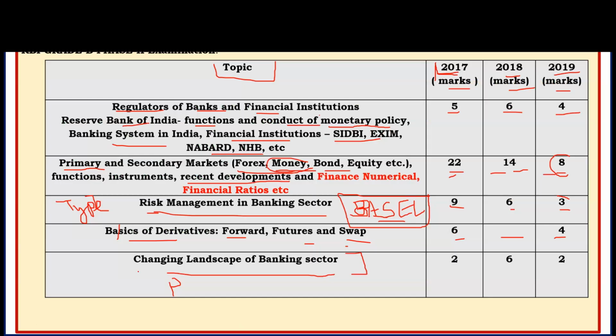You can target the selected topics from where questions are being asked. Once again we can check all the topics, like regulators of bank. In regulators of bank you have to go to the RBI website, RBI functions. You have to cover the monetary policy. What is the system of the monetary policy? Members of the monetary policy, and RBI circulars. Last 6 months RBI circulars and RBI reports. These are the very important topics. Also the export import highlights, FDI related data.